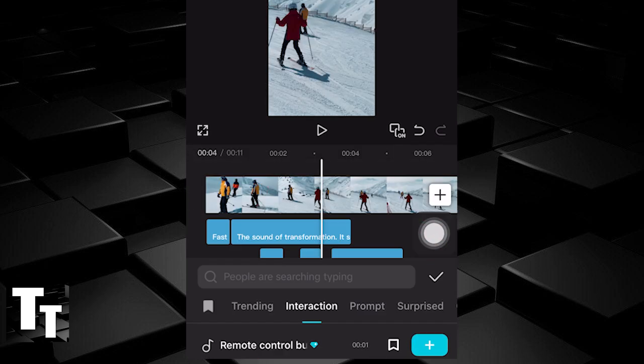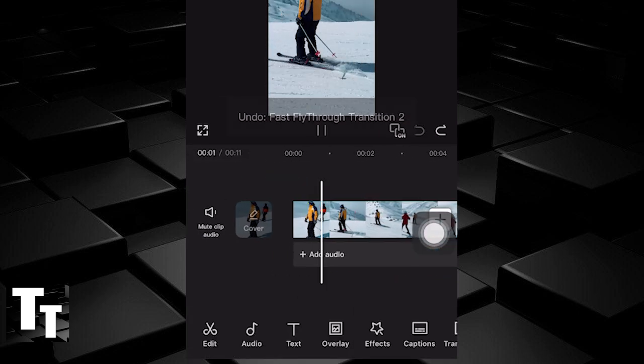Or should I say, this is the before? This is the after. Completely for free.